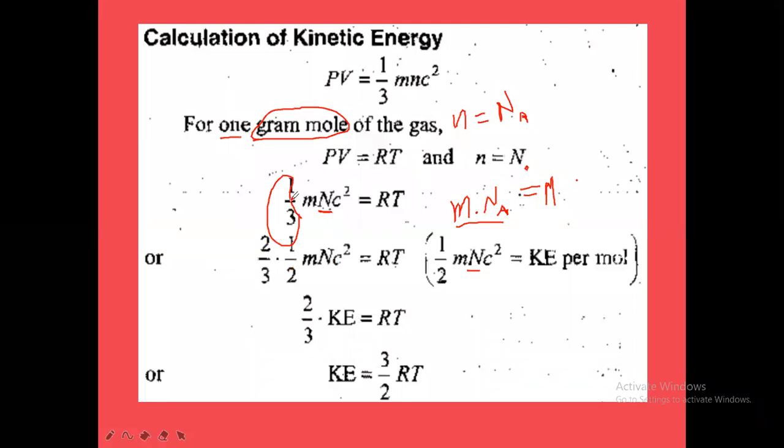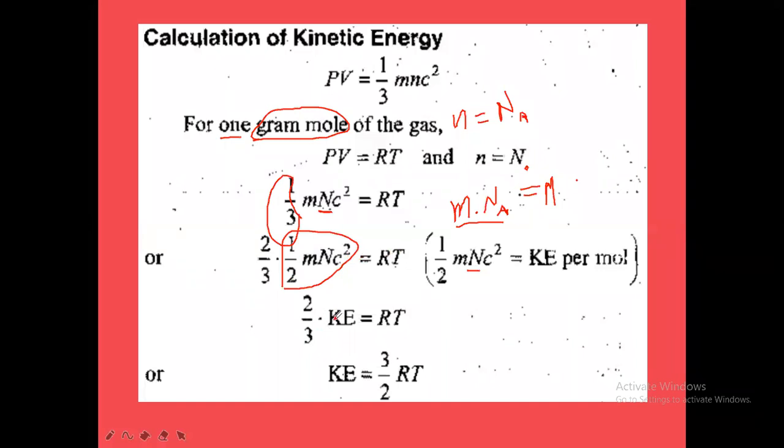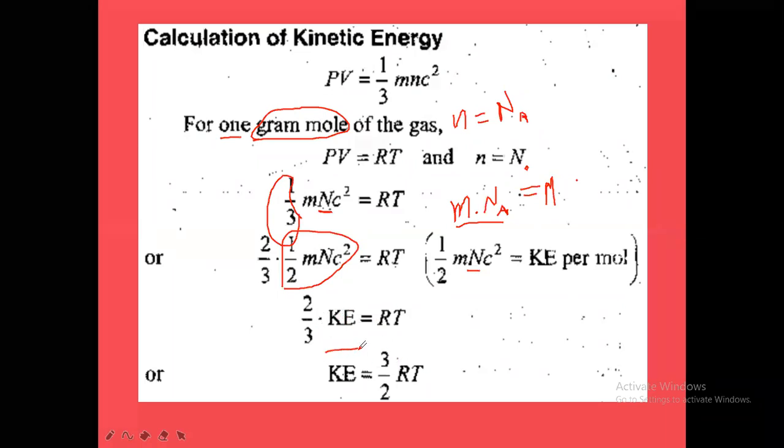And here we split 1 by 3 as 2 by 3 into 1 by 2 mN c square. So in place of this, we can write the kinetic energy for 1 mole. So 2 by 3 into kinetic energy is equal to RT. Therefore, kinetic energy is equal to 3 by 2 RT. So the kinetic energy of 1 mole of the gas molecules is K equals 3 by 2 RT.